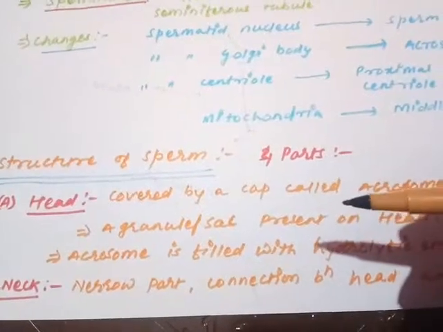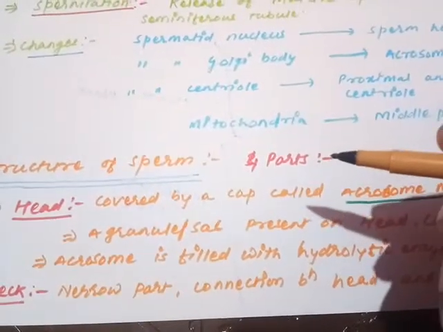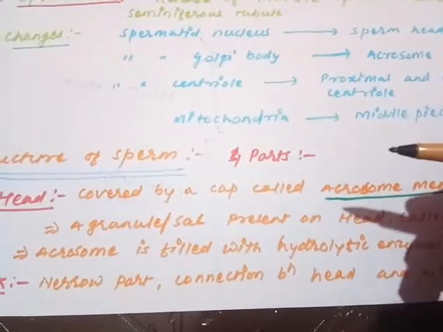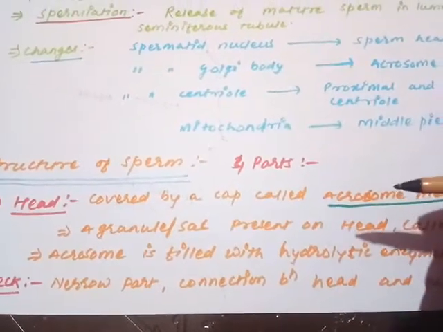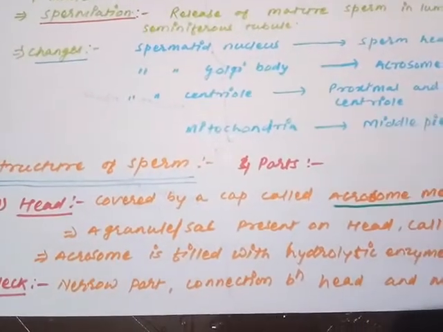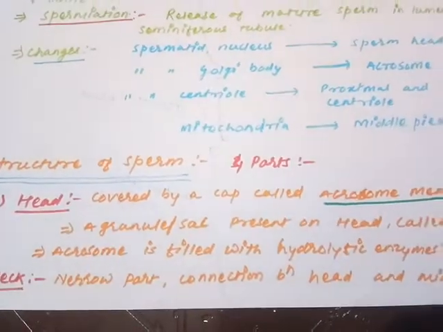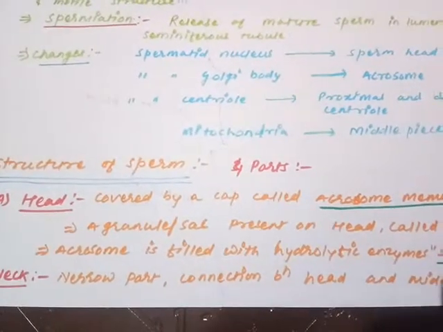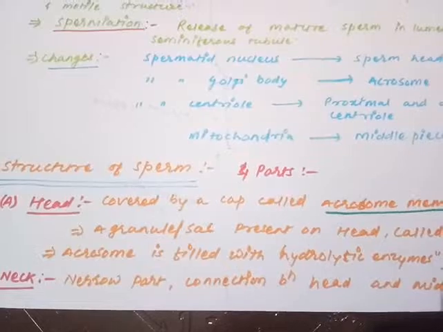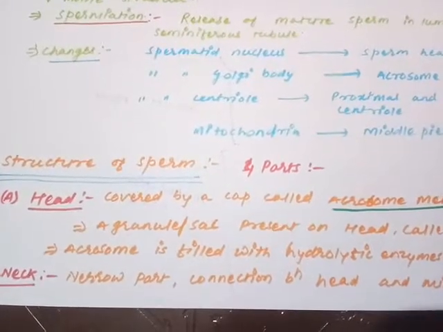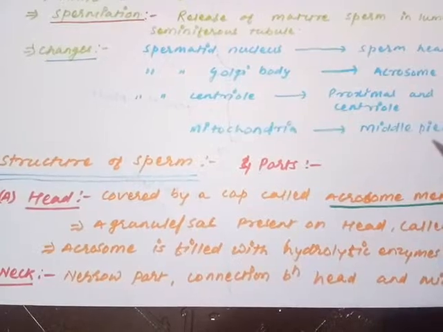So now moving on to the next point. After the head, the next point is called the neck. The neck can be considered a junction between the head and the middle piece. It is present in the form of a narrow region. The head and the neck can be understood easily, but this is only a kind of connection. Nothing special is present there.